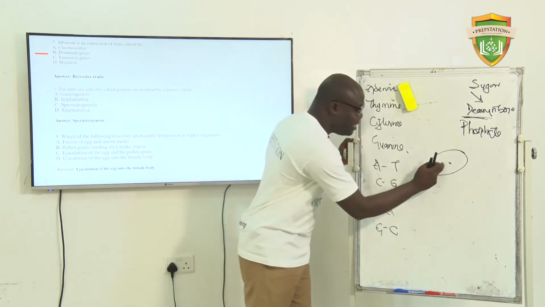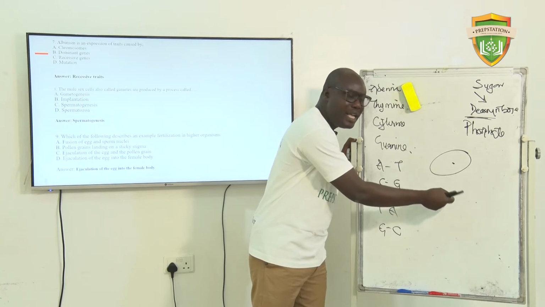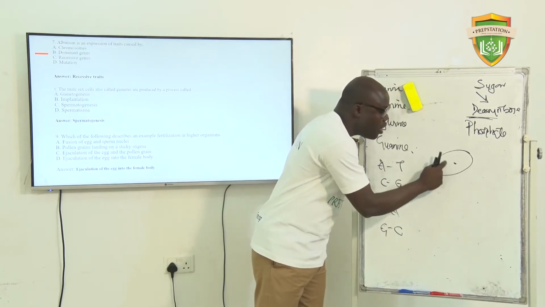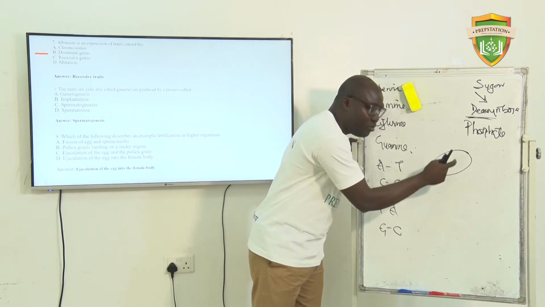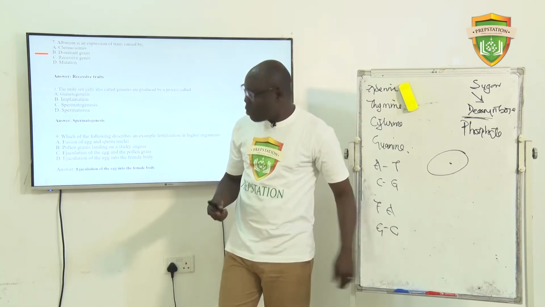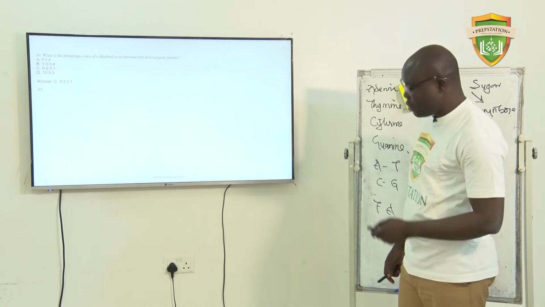So this DNA cannot go out of the nucleus, and RNA cannot come into the nucleus too. Are you getting me now? So you look for a way to change the information inside it into the format of the RNA. Please, I won't go into that for now. Then let's look at the next question.